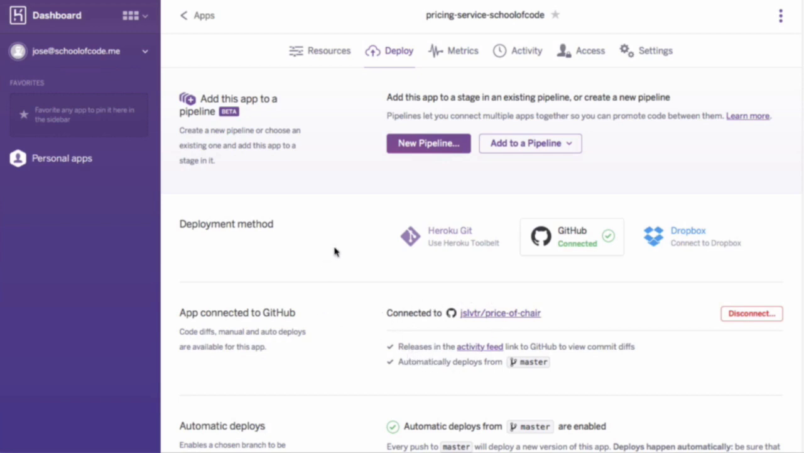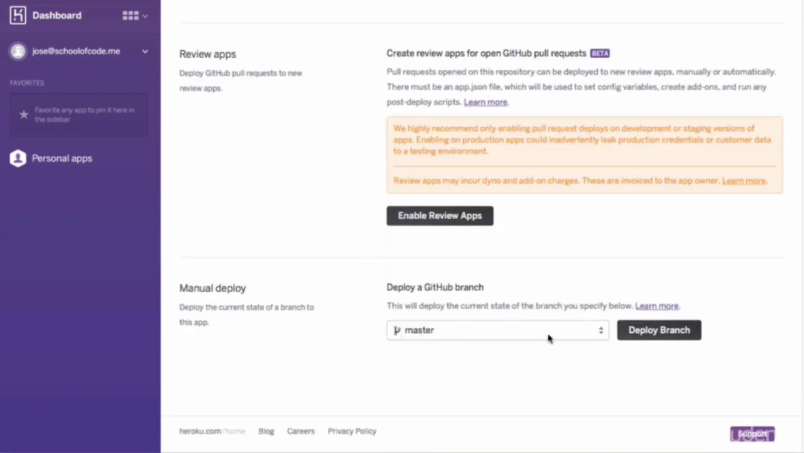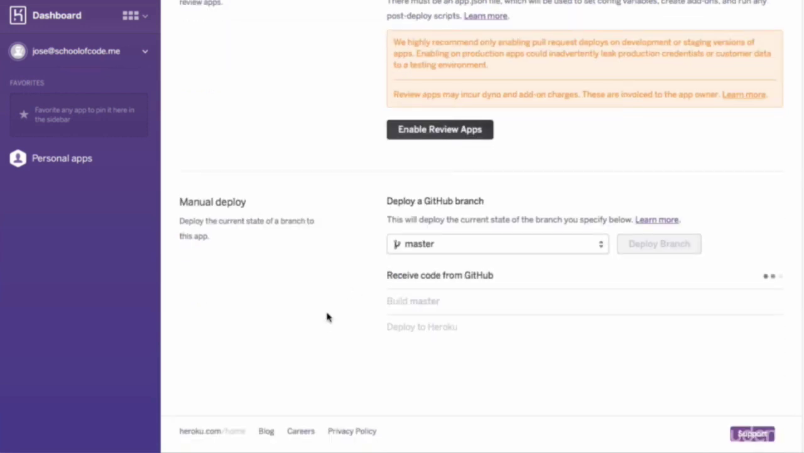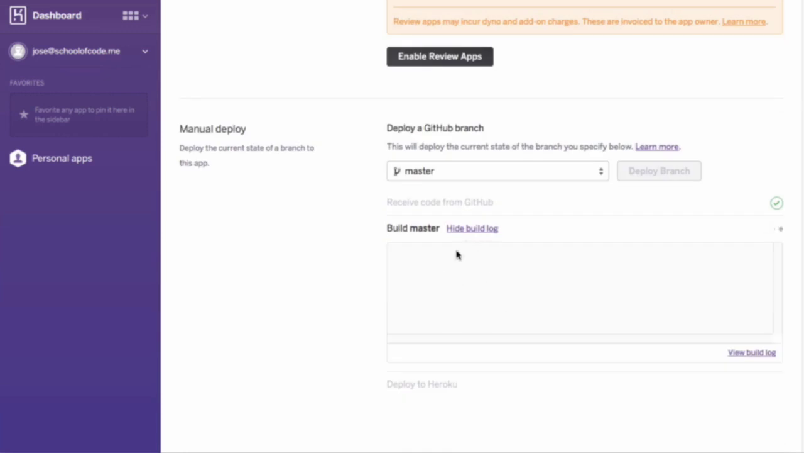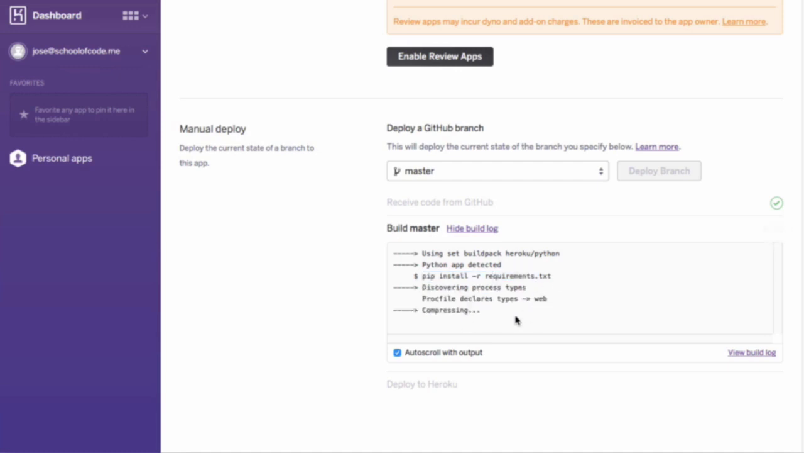So what we're going to do is go to our app, go into the deploy tab, and then scroll down to the very bottom and press deploy branch. This is a manual deploy, and then when we start doing that, it shows us a build log. So it says using buildpack Heroku Python. It tells us that a Python app was detected. Then it installs the requirements.txt file inside Heroku, which is then going to install all the things that are required, like uWSGI, PyMongo, Beautiful Soup, etc.